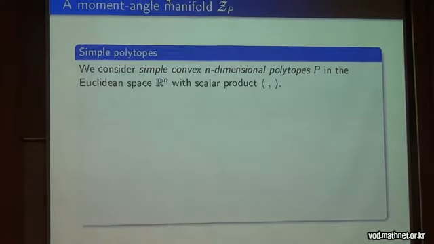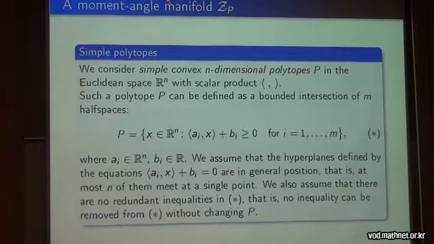Next, simple polytopes. So to fix the notation, we consider simple convex n-dimensional polytopes in Euclidean space. Such a polytope can be defined as an intersection of m half-spaces. And we, of course, assume that the hyperplanes defined by the corresponding equations are in general position, so at most n of them meet at a single point.